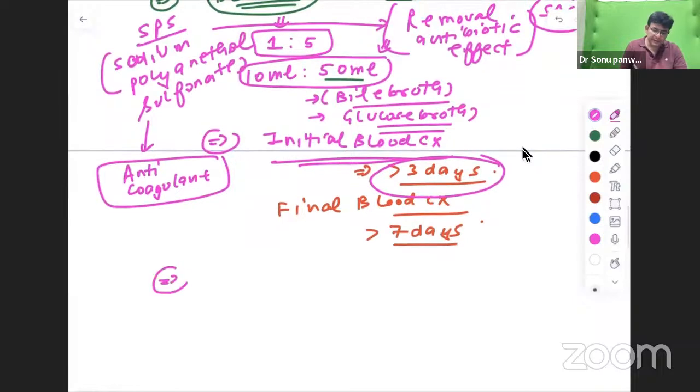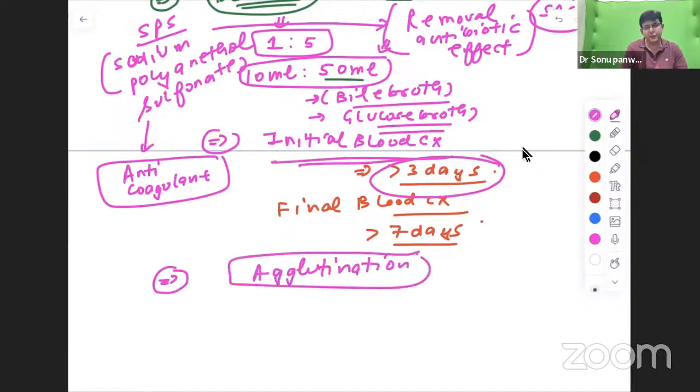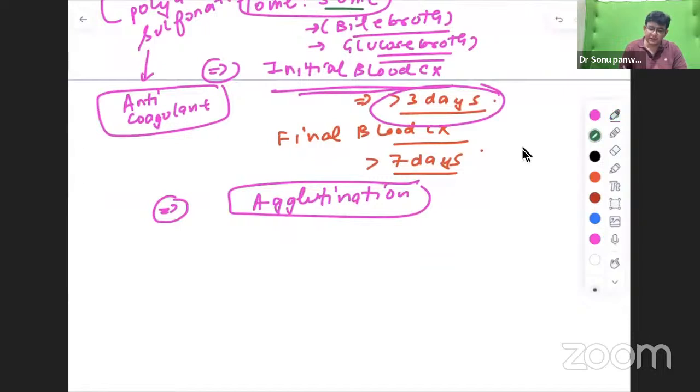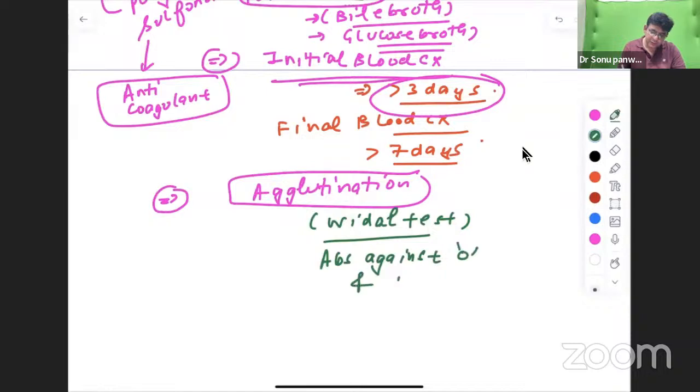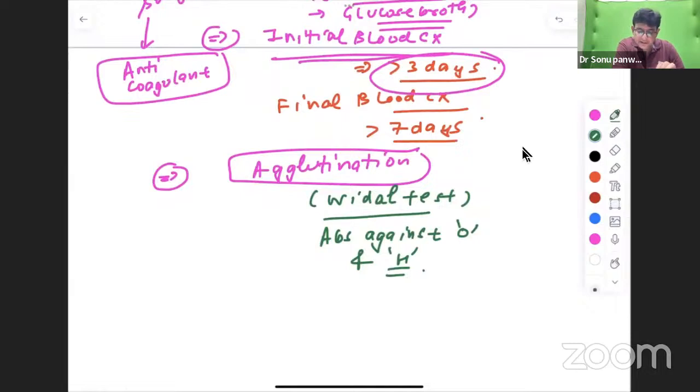Now, after that, it is said that in the second week, agglutination is done. And this agglutination is of what? That is Widal test. Okay. And in this particular test, what do you measure? Antibodies. Antibodies against what? Antibodies against O and antibodies against H.